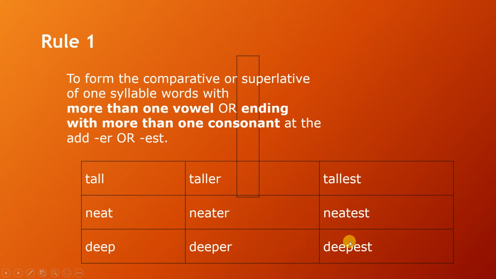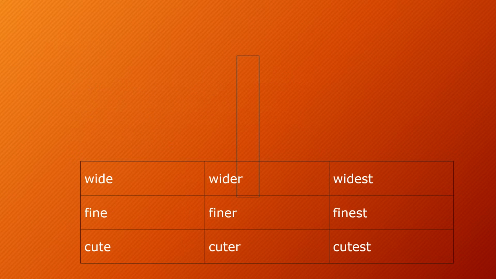When you have one syllable, so tall, we have only one vowel sound. So that's the one syllable, tall. Then you have to add the er and then the est to that. Same, we have the wide, wider, widest. Fine, finer, finest. Cute, cuter, cutest.